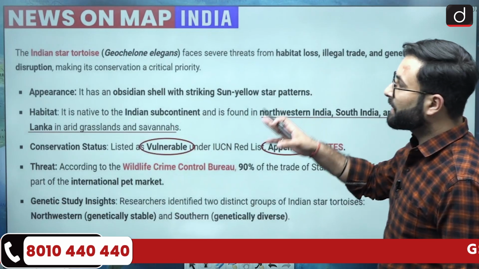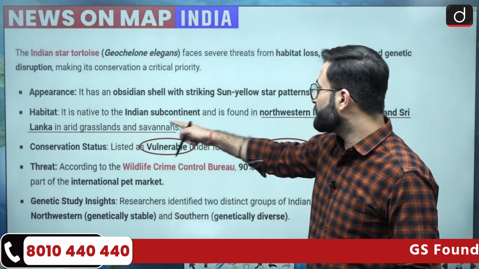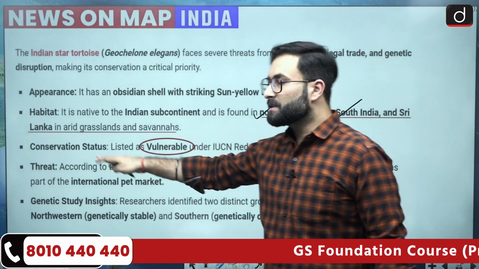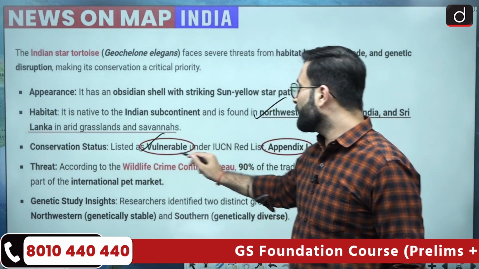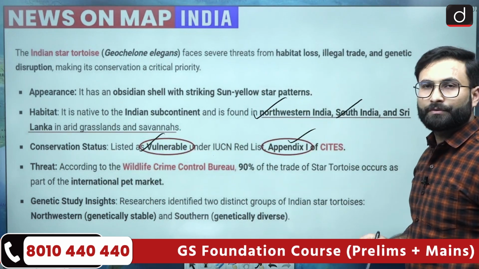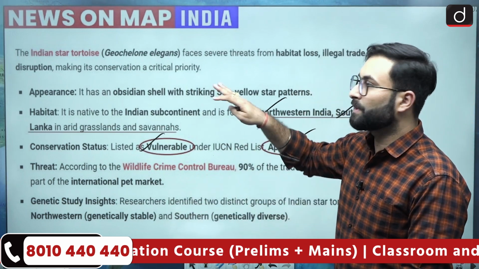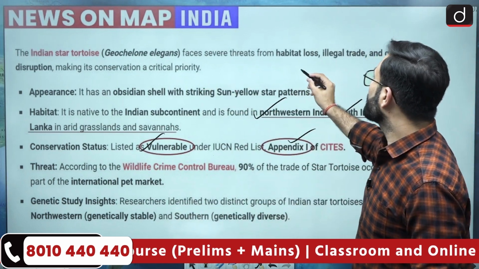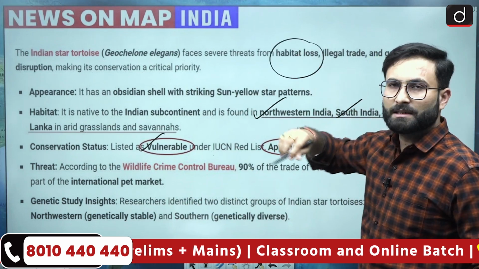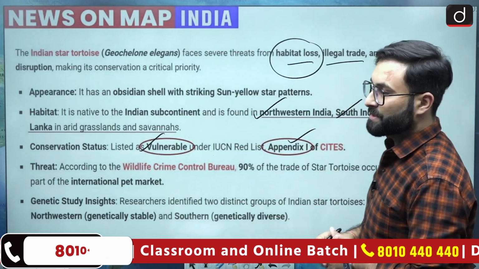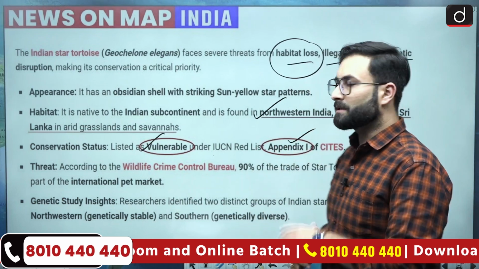Here are some facts which are given over here when we are talking about the habitat, which we have already discussed. Northwestern India, South India and Sri Lanka region. Conservation status, that is vulnerable in IUCN list and Appendix 1 of CITES. Other than that, when we are talking about this particular Indian star tortoise, there are certain threats because of the habitat loss, illegal trade and genetic disruptions. Okay, so that is about Indian star tortoise.